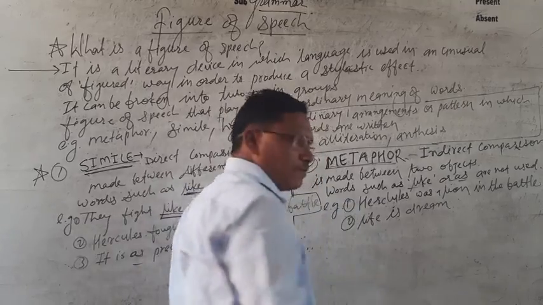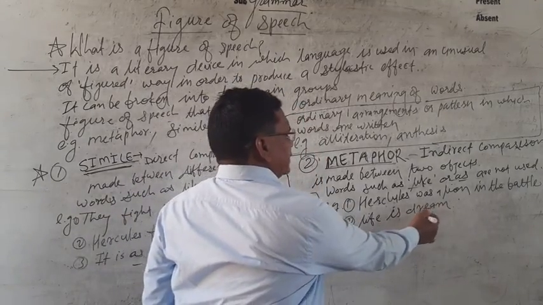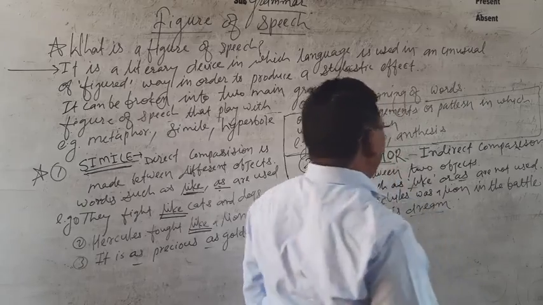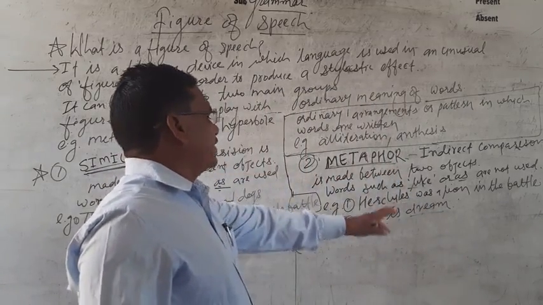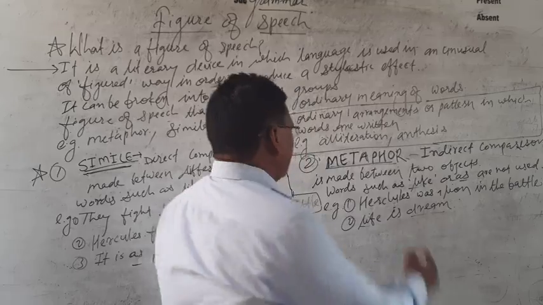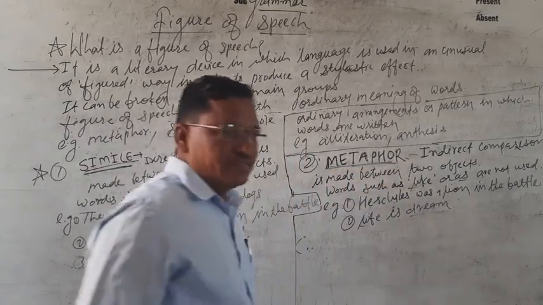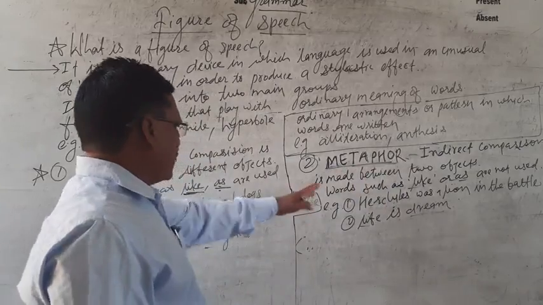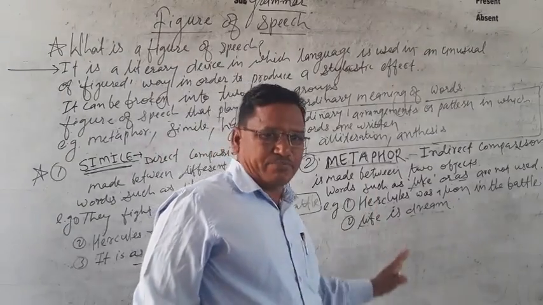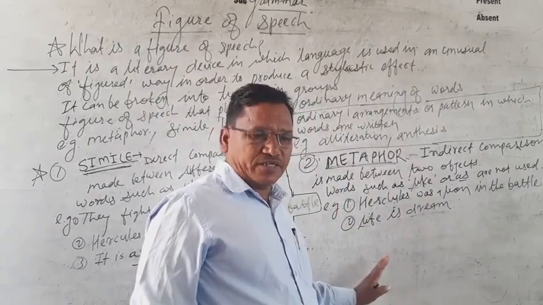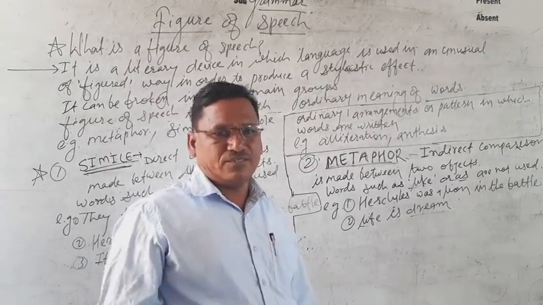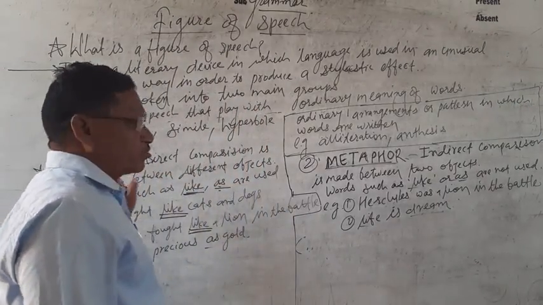Now another example: life is a dream. There is an indirect comparison between life and dream. What is the figure of speech here? Metaphor. So these are the two figures of speech used in the poetry section, and it is very easy to identify them from the stanza. It can be asked for 2 marks.